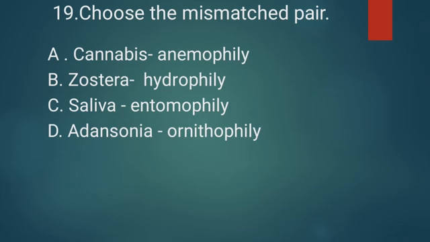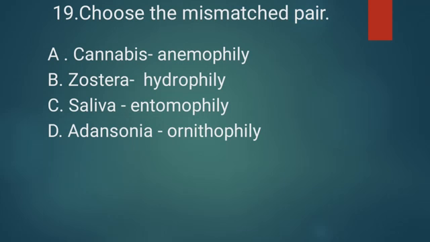Now, cannabis. Cannabis is a plant. Anemophily means pollination takes place by wind. So this is not a mismatched pair. It's correct. Next, zostera. It is hydrophily. Hydrophily means pollination takes place by the agent of water. Zostera is an aquatic flowering plant, so this is also a correct pair.